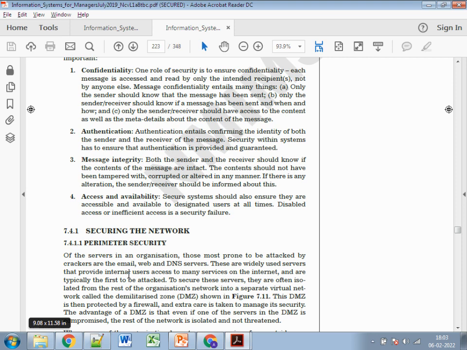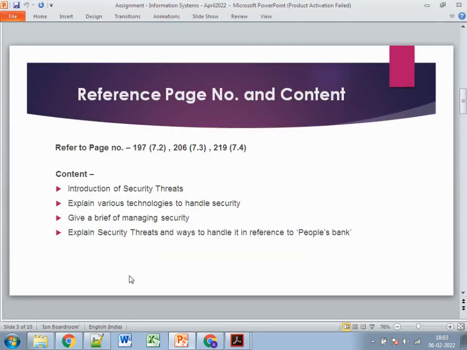Since it's related to the public and to the bank, you need to refer to each pointer with respect to the bank. If you are talking about VPN connectivity or encryption, all of it needs to be related to the bank. Like if you are connecting from one branch to another, how you can interact with other employees, and what the certain internal threats are when it is routing from one area to another. So you need to explain more in context to the bank. This is all you need to mention in question number one.